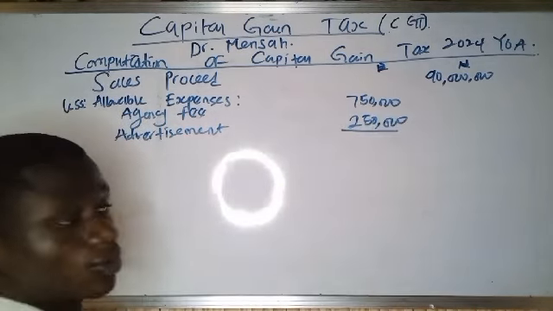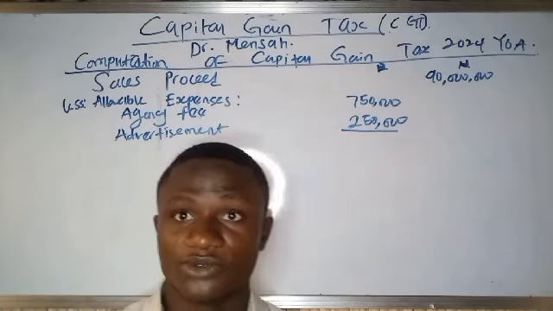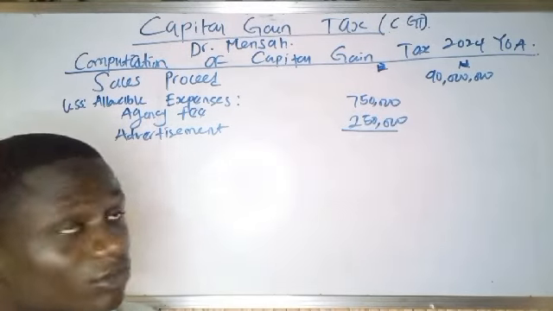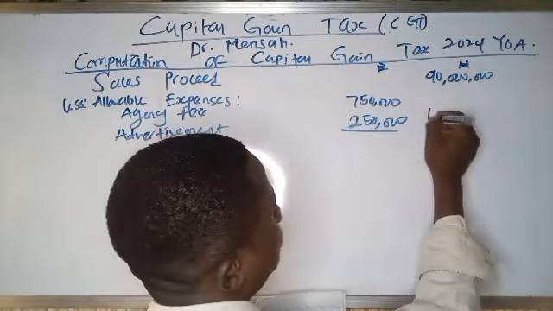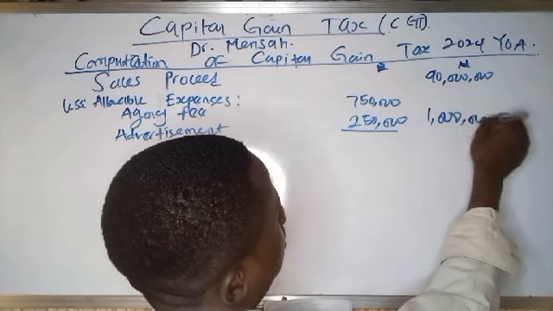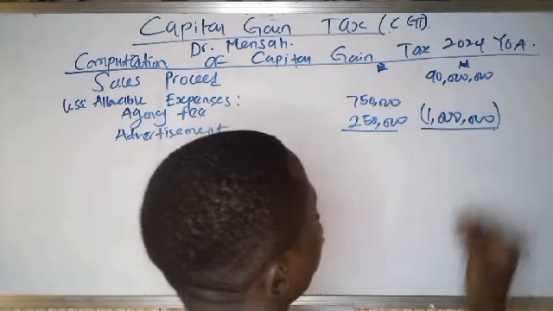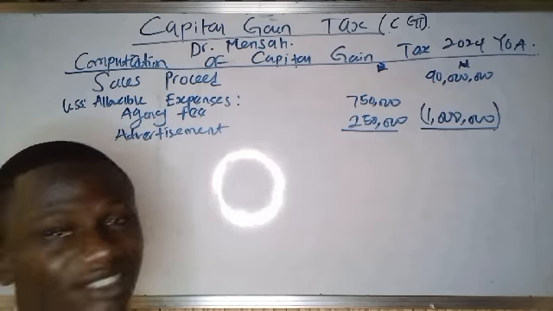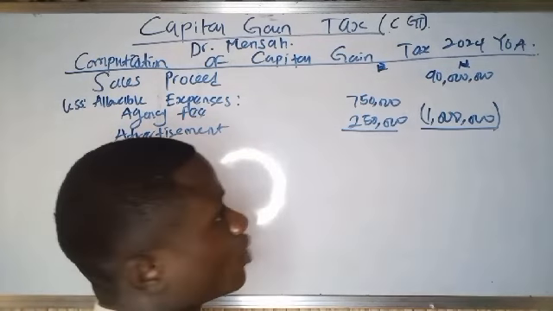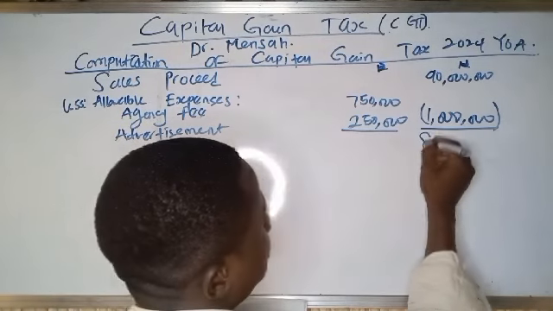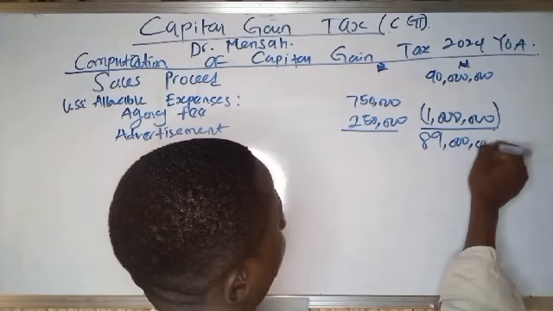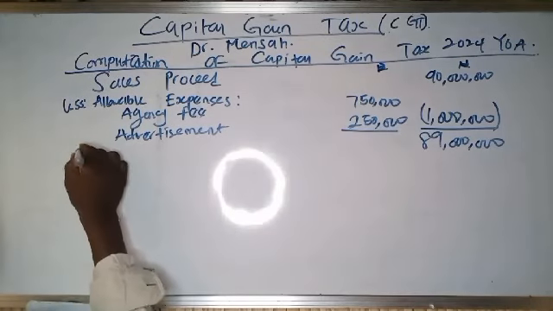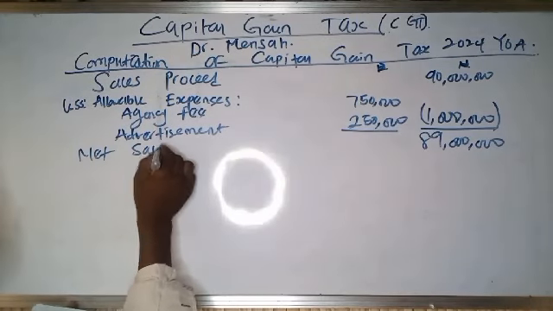If we sum the two up, that's the expenses we incur to be able to sell the asset. If you sum the two up, that will give us 1 million naira. So subtract it from your sales proceeds to get your net sales proceeds. If you take away 1 million from 90 million, you will get 89 million. So this will be your net sales proceeds.